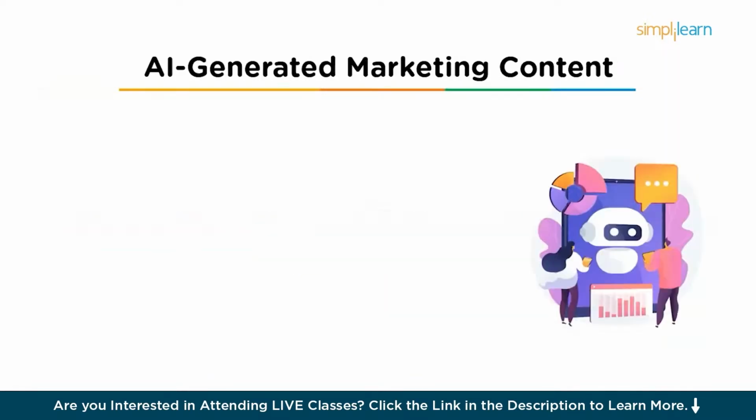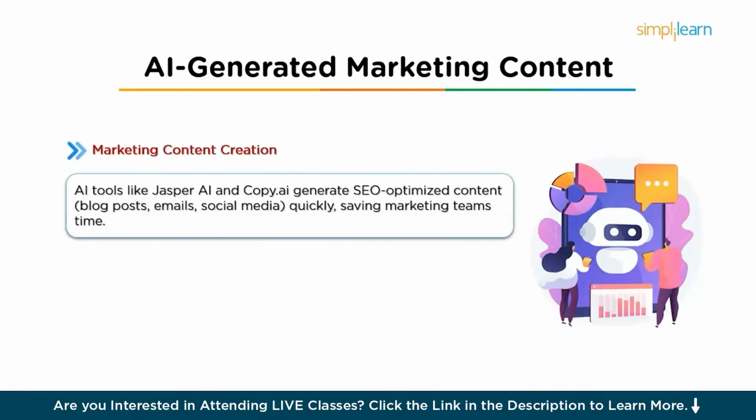So next, it is used in AI-generated marketing content and business reports. So AI is a powerful tool for automating content generation, as we have discussed multiple times in this course. So the first is marketing content creation. So AI tools like Jasper AI and Copy AI are used to generate blog posts, email newsletters, social media posts, and product descriptions. So these tools can produce large volumes of high-quality SEO-optimized content quickly.